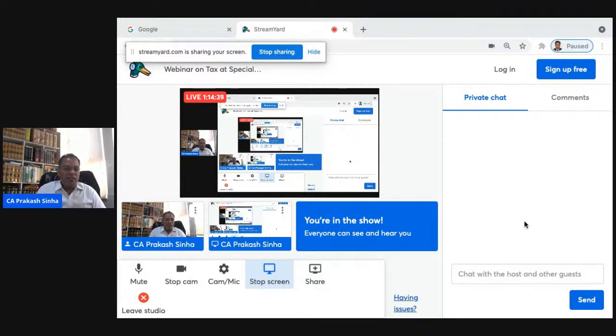So we can say that yes, a trust can be created, and a trust is created by the settlor, or by the author. When the trust is created by the author, he transfers certain property, and this is an irrevocable transfer. When this irrevocable transfer is made to a trust, it is covered under section 47, and therefore it is not a transfer in terms of section 45.